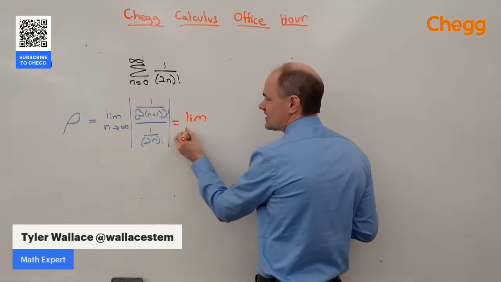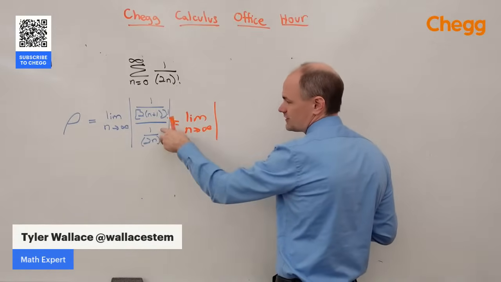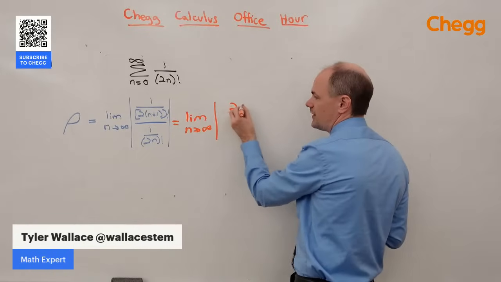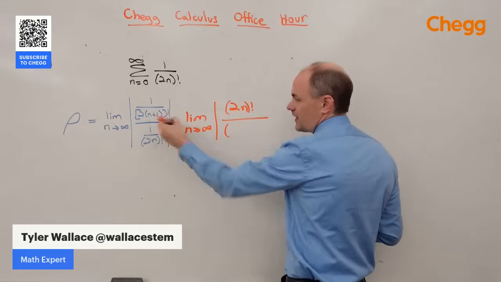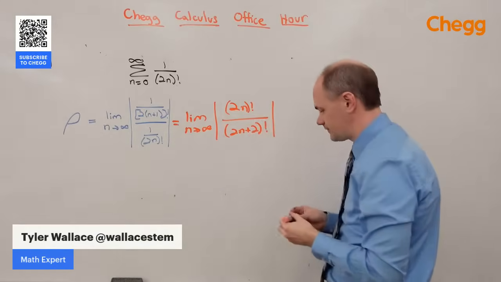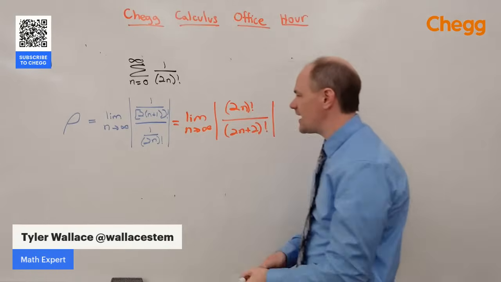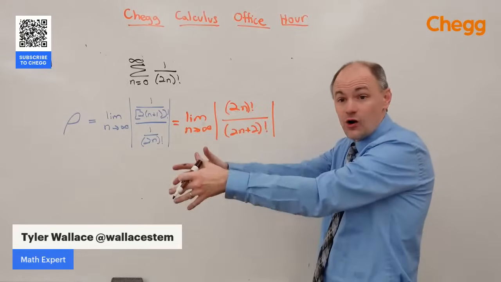We're going to take the limit as n goes to infinity, and we're going to multiply by the reciprocal of this, which will stick the 2n factorial in the numerator. And in the denominator, multiplying this out gives us 2n plus 2 factorial. And you can kind of see what's happening here, but just to make it really clear, factorials count down.